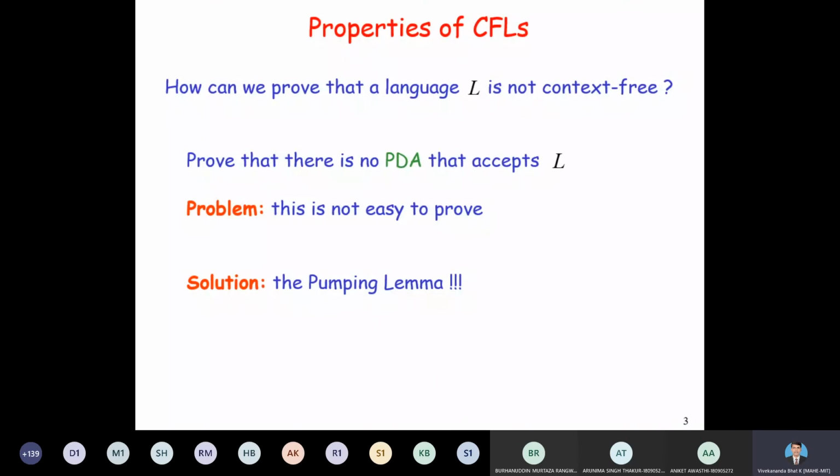We are using the pumping lemma to show that certain languages are not context-free. Here the pumping lemma is similar to the pumping lemma that we used to prove that certain languages are not regular, but with a little modification. So here is the statement of the pumping lemma.